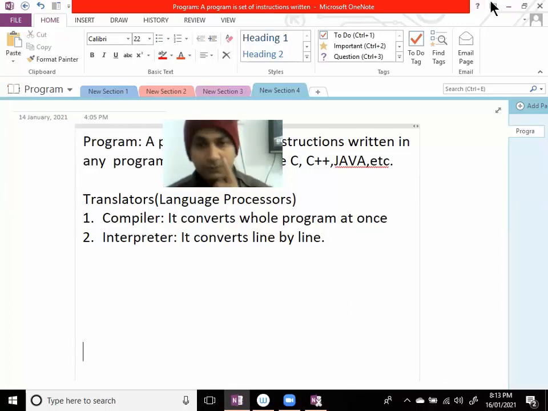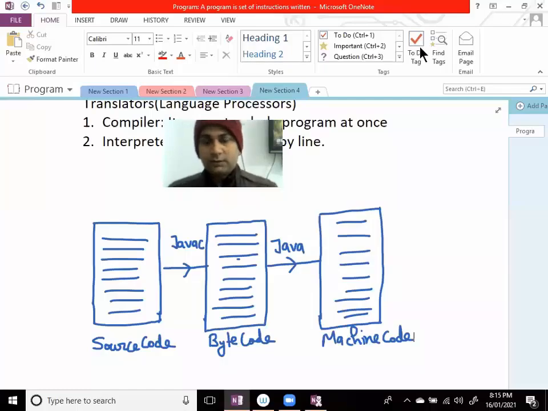Okay, now I'm going to tell you how Java uses both interpreter and compiler. Here you can see this figure. This figure will explain. I'm going to explain these figures, so listen carefully.